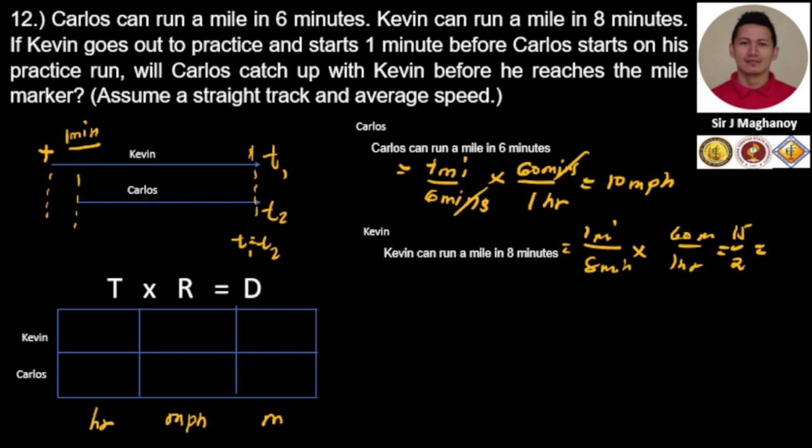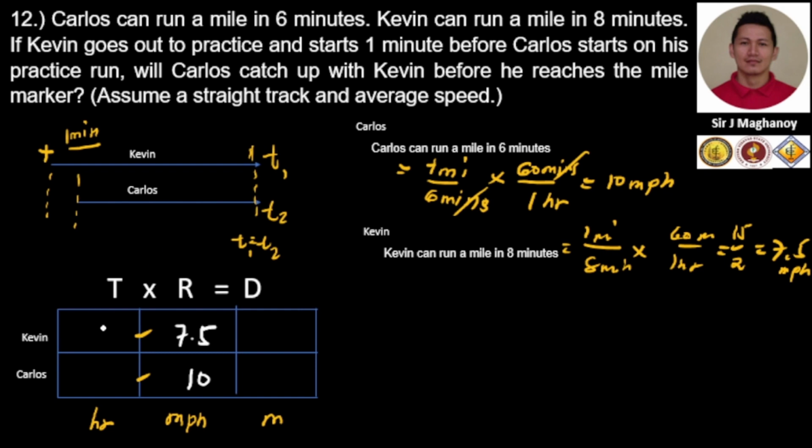15 over 2 is equal to 7.5 miles per hour. Okay, so we already have the rate of change of Kevin and the rate of change of Carlos. So I think we need to write it down. For Kevin, we have 7.5 and for Carlos, we have 10. Now the time. Based on the question, will Carlos catch up with Kevin before he reaches a mile marker? Therefore, at this point, their times are equal.